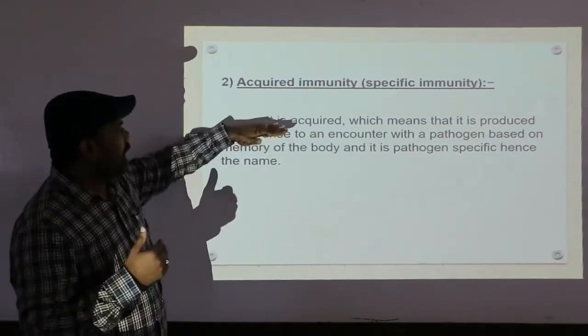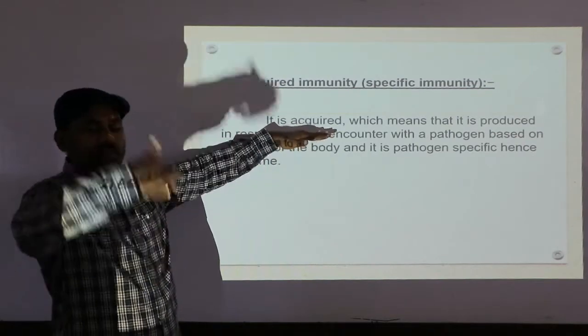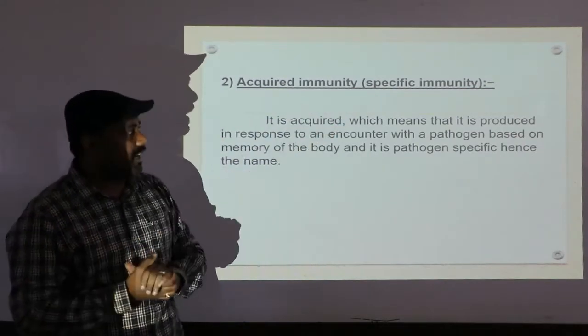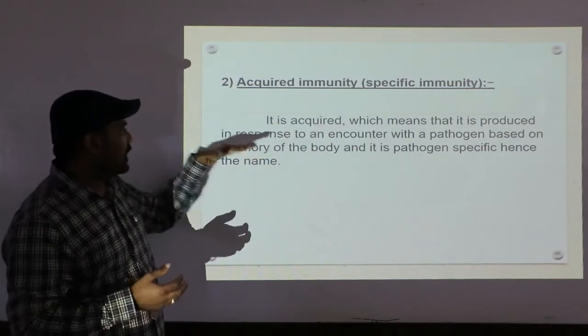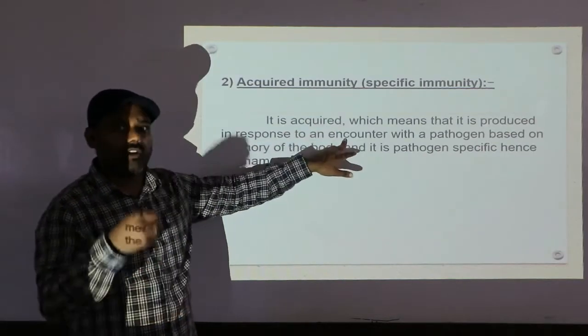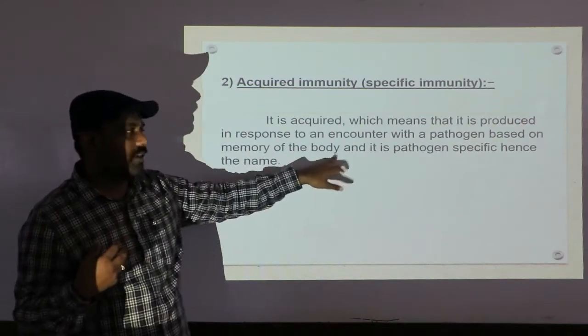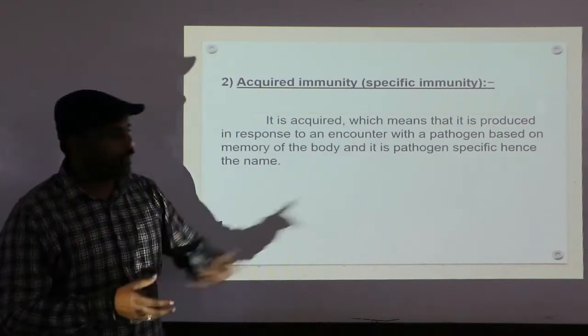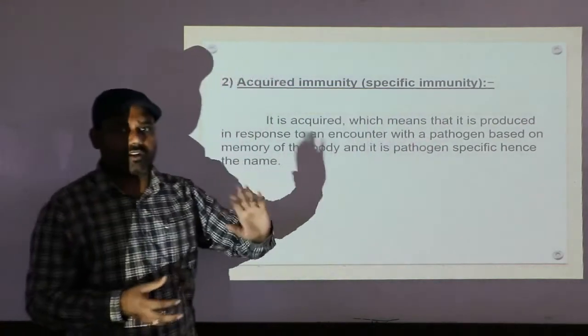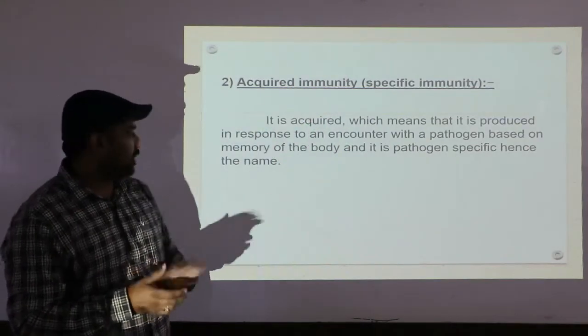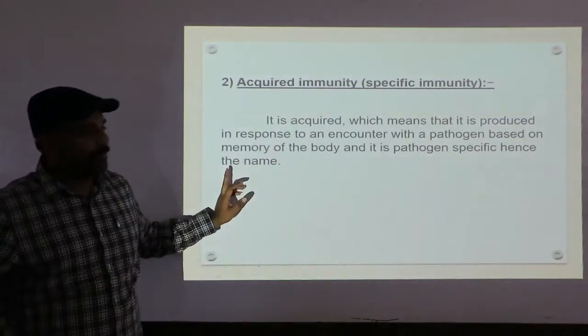Once again, acquired means developed after birth, which means it is produced in response to an encounter or infection with a pathogen, based on the memory of our immune system, and it is pathogen specific. The word pathogen specific is why it is called specific immunity, hence the name.